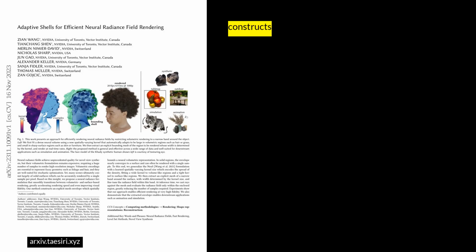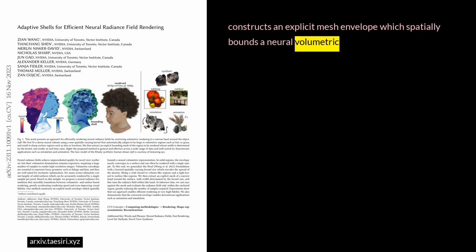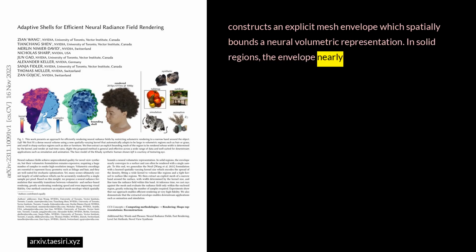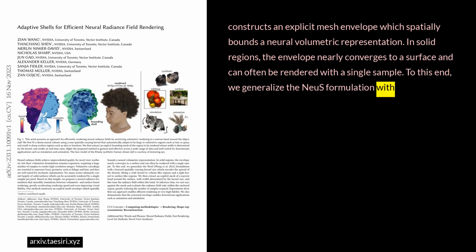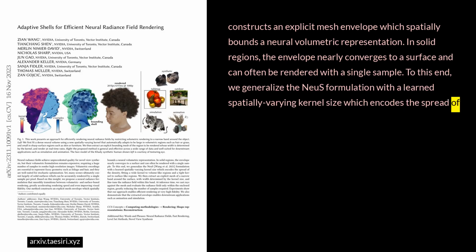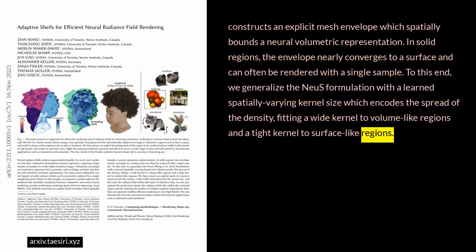Our method constructs an explicit mesh envelope which spatially bounds a neural volumetric representation. In solid regions, the envelope nearly converges to a surface and can often be rendered with a single sample. To this end, we generalize the new formulation with a learned spatially varying kernel size which encodes the spread of the density, fitting a wide kernel to volume-like regions and a tight kernel to surface-like regions.